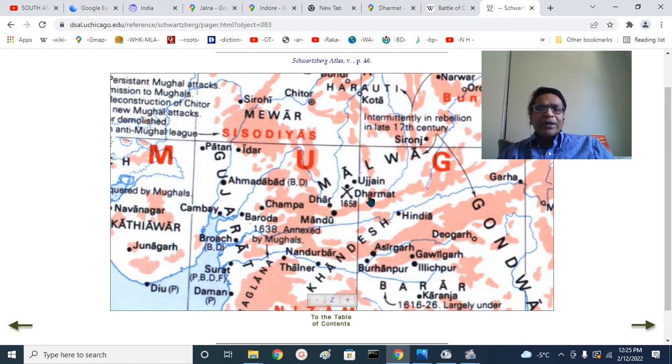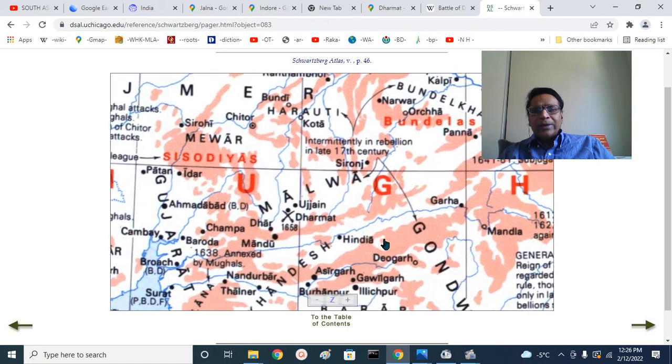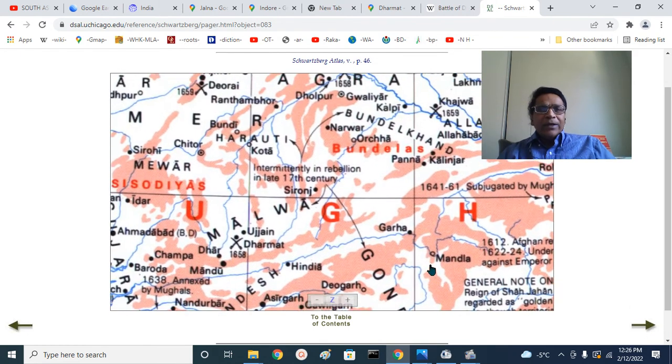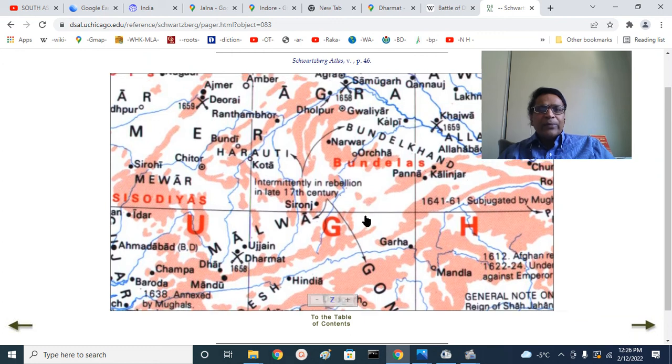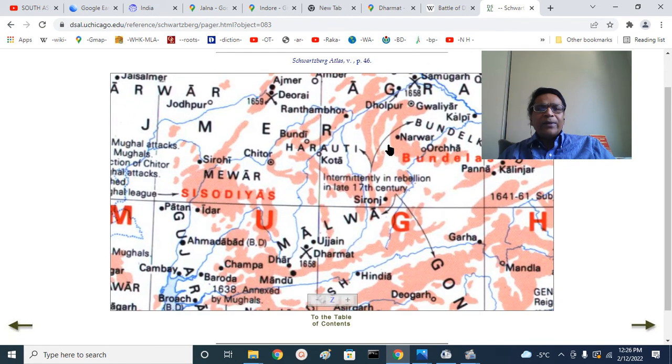The Battle of Dharmat was fought here. You can see 1658 Dharmat in Ujjain. Dhar city, Mandu, and this is Dharmat, the Narmada River, Handia, the pass where people cross the Narmada, and the Tapti at Burhanpur near Asirgarh and Gavilgarh. This is Devagarh. Gond rulers ruled here, Devagarh, one branch. Other Gond rulers ruled at Garha and Mandla. And that is the Battle of Dharmat here near Ujjain. Later we look at the Battle of Samugar near Agra. Right now we will not be talking about that.